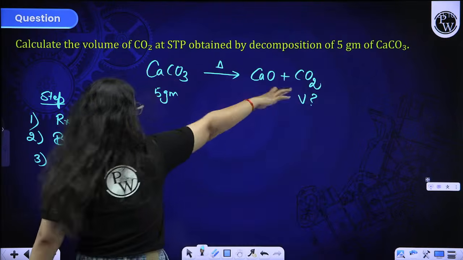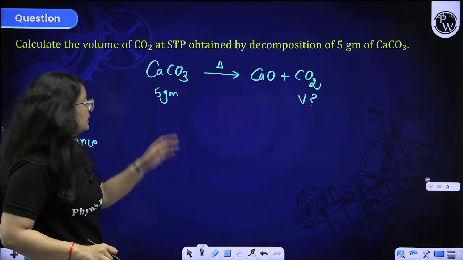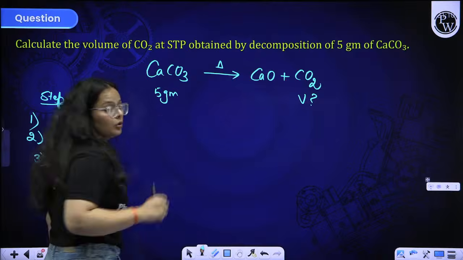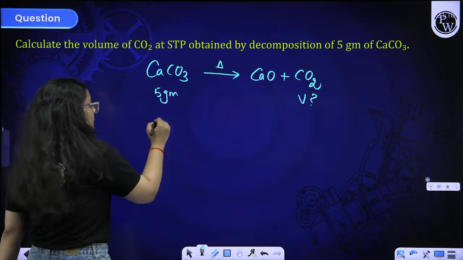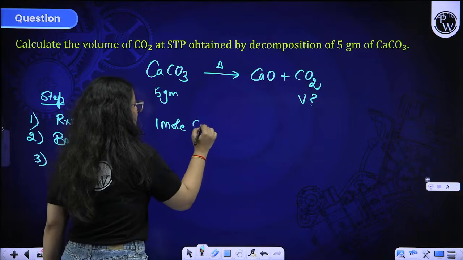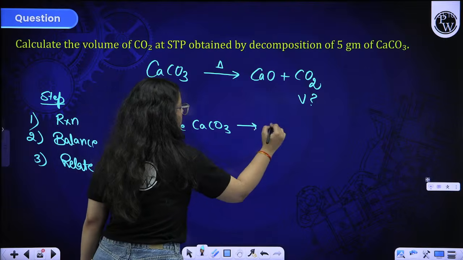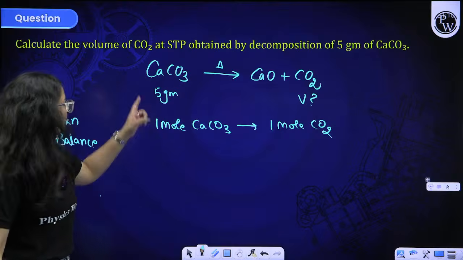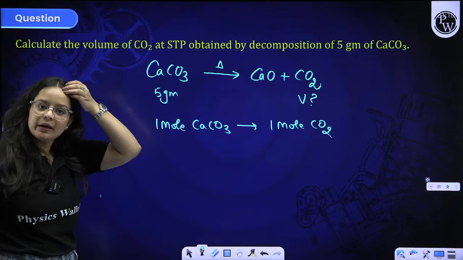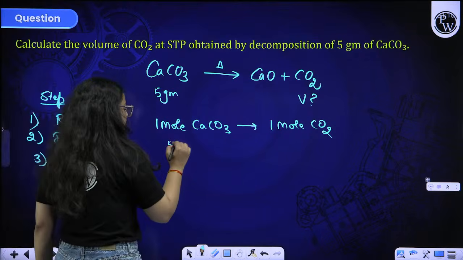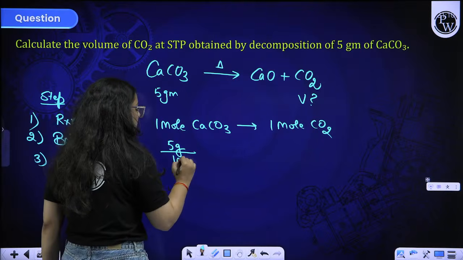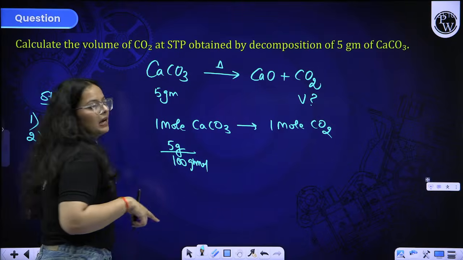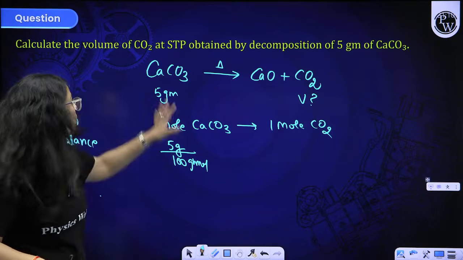I've written the equation, I've balanced the equation. Now I am linking it up. CaCO3 is given to you, CO2 they are asking you. That means 1 mole of CaCO3 produces 1 mole CO2. Right, beta? 5 gram given to you. Convert it in mole. Given mass 5, molar mass of CaCO3 is 100 gram per mole. So by given mass by molar mass, you are getting the mole of CaCO3.